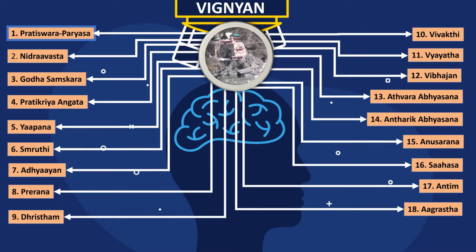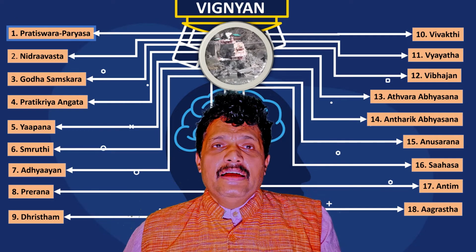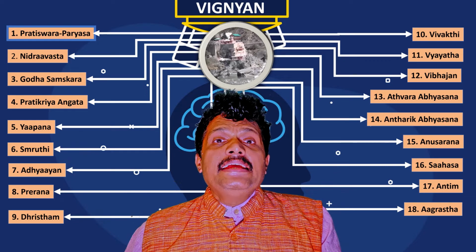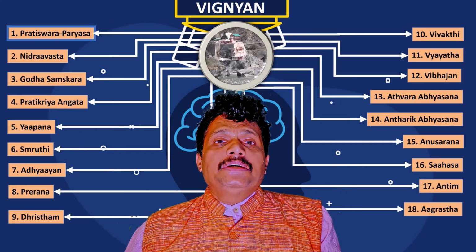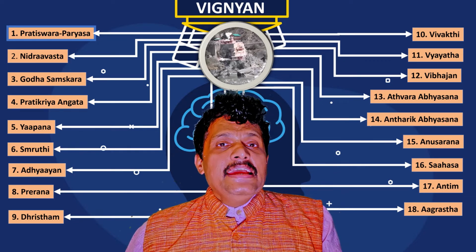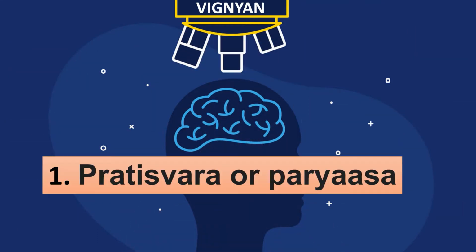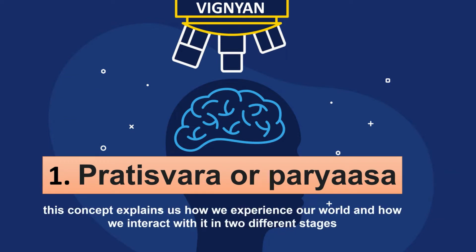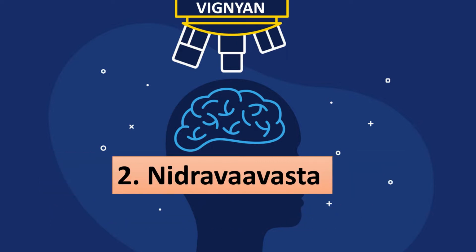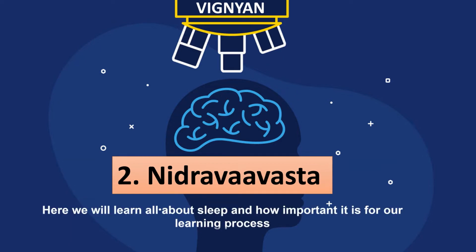We have 18 different concepts to learn here, which is represented by the 18 streams of water that comes and moves out of Vishnu Prayag. These 18 streams of concepts that we learn here are as follows. The first is Pratisvara or paryaasa. This concept explains how we experience our world and how we interact with it in two different stages. Second is Nidravaavasta. Here we will learn all about sleep and how important sleep is in our learning process.